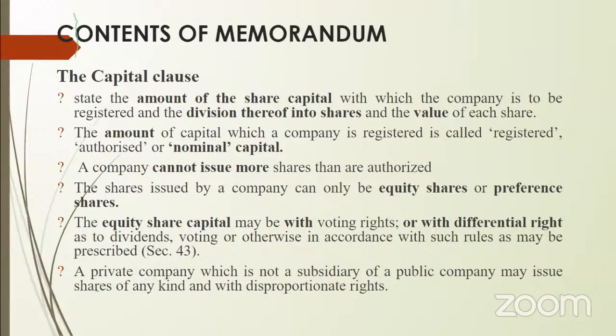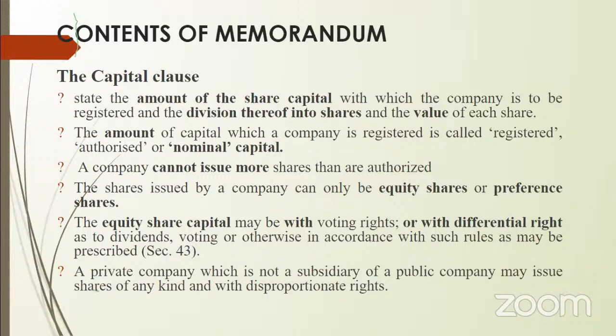Next, there are different types of shares a company can issue. So it has to inform how many types of shares it is going to issue, what the different types of shares are, what voting rights the shares have, and what the rights of the shareholders are by possessing those types of shares. All this information has to be provided in the capital clause.